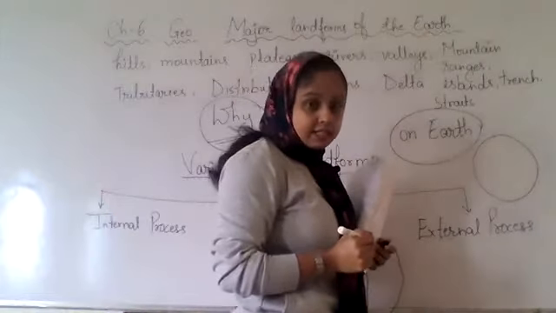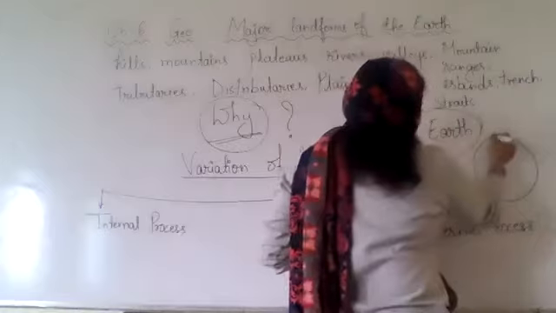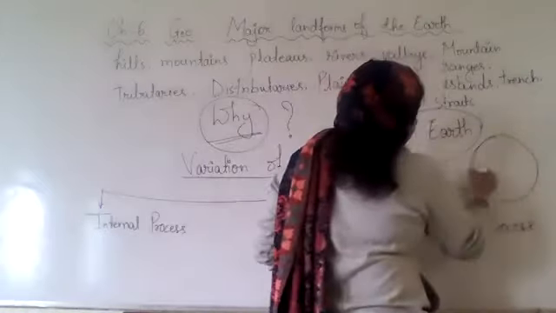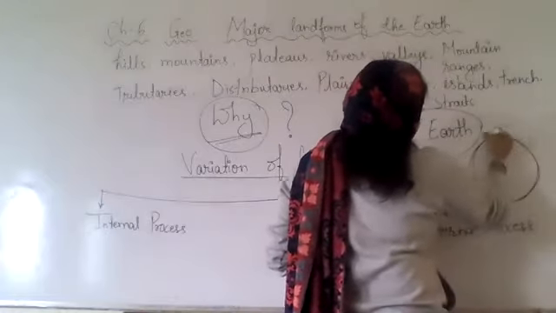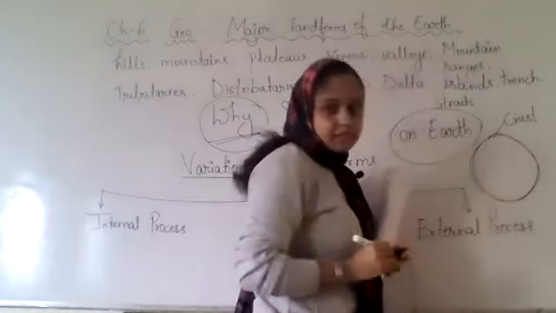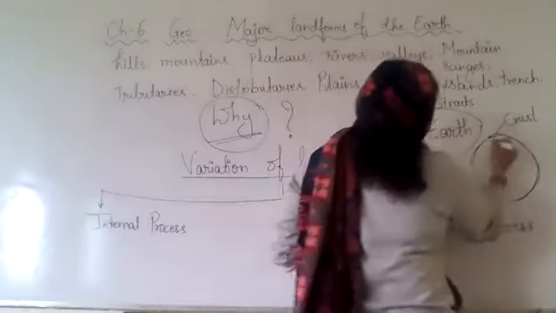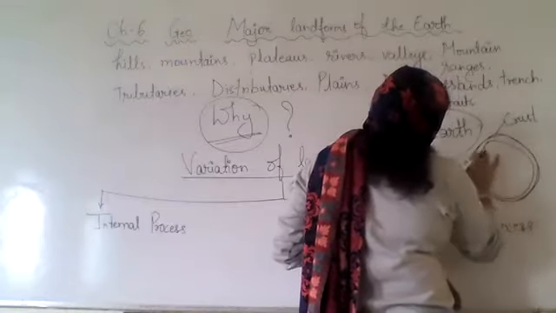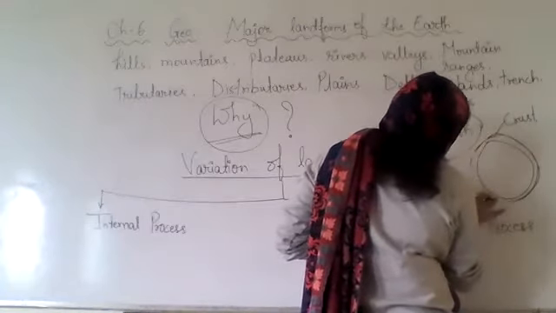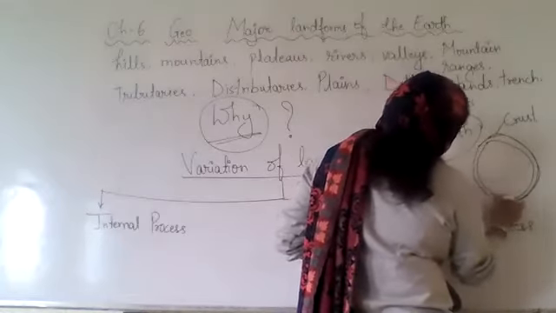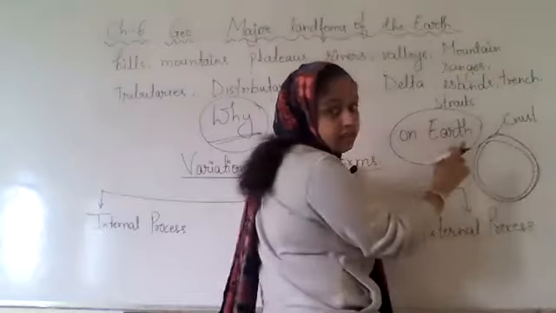We already discussed this in our previous chapter. So the first layer is called the crust. Crust is very thin.